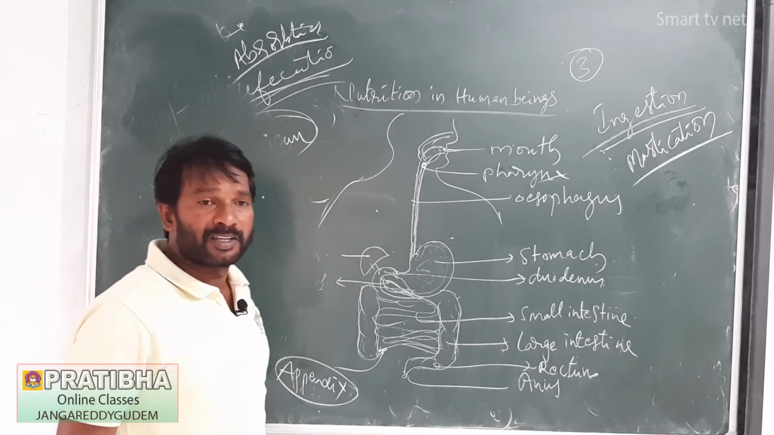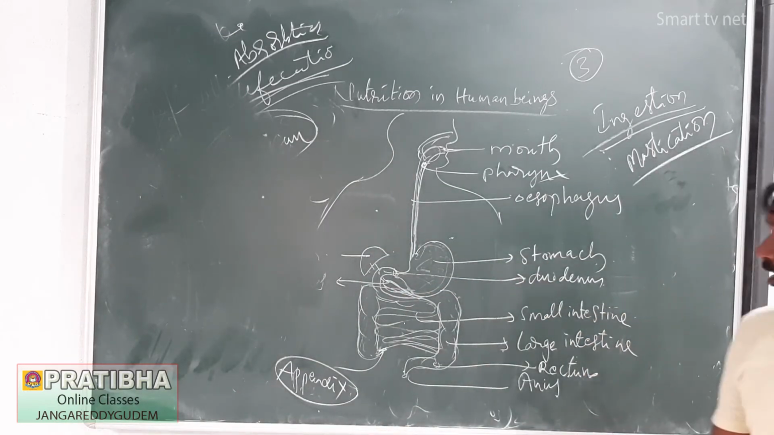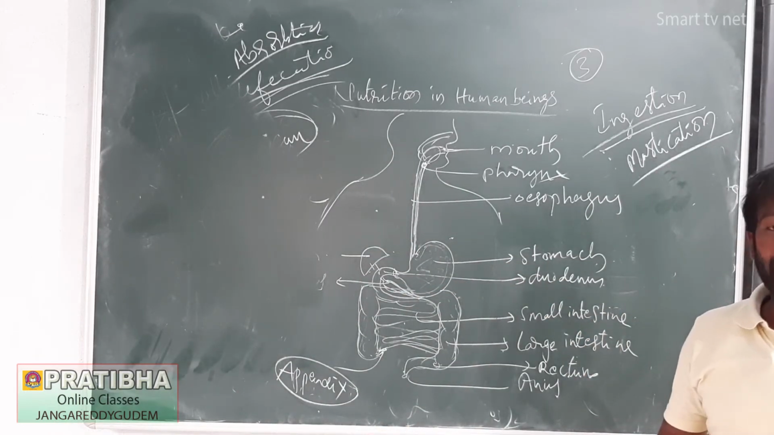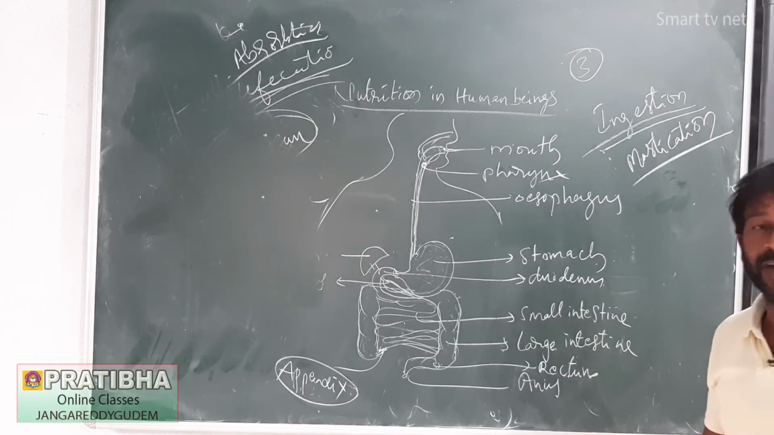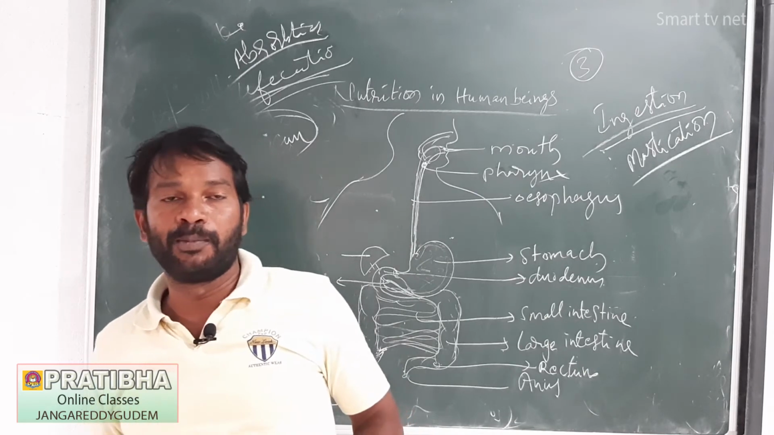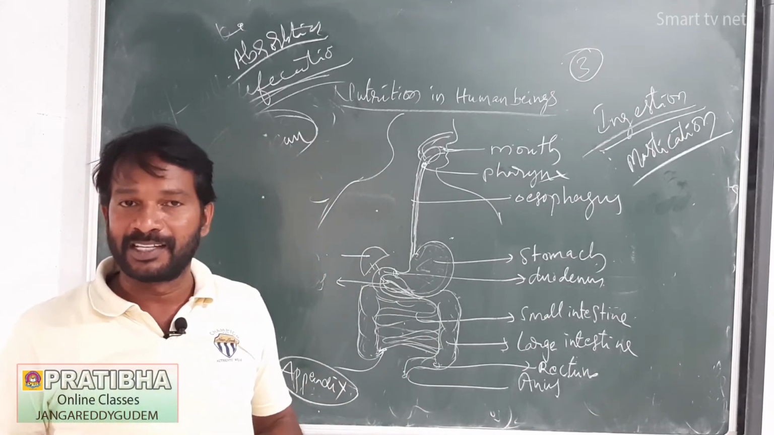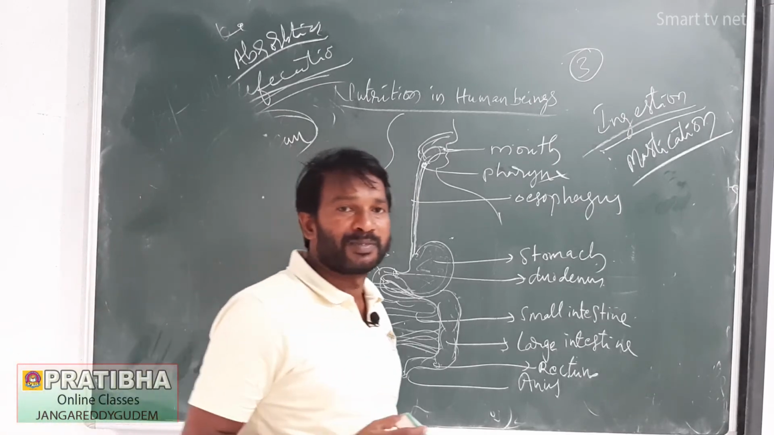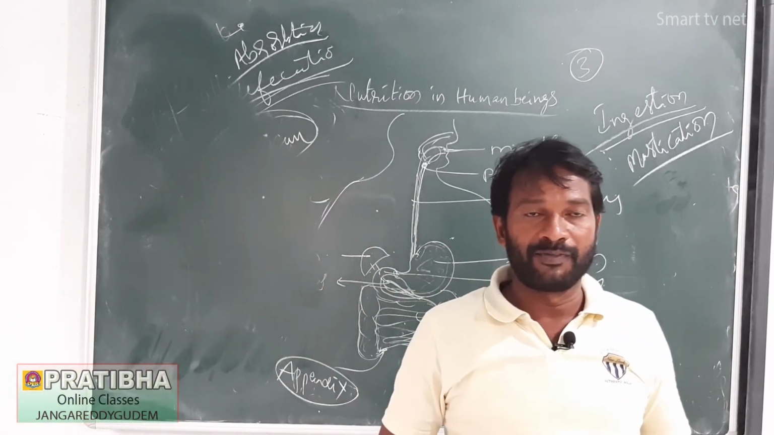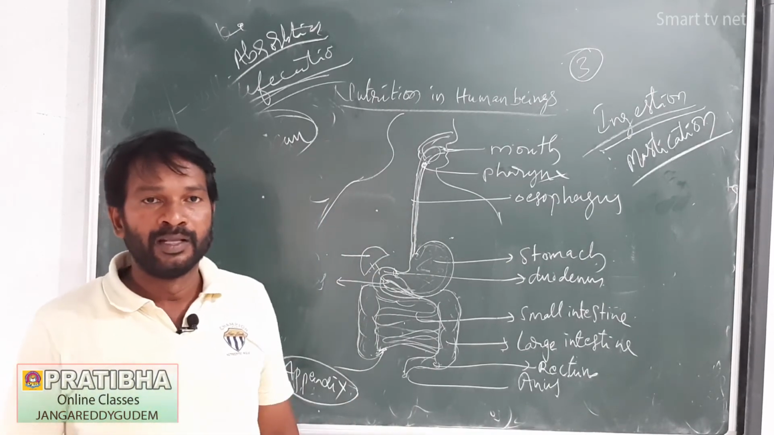Health aspects of the alimentary canal. Our alimentary canal, or digestive system, is able to digest food materials, but nowadays, because of bad food habits, our digestive system is badly affected. So vomitings, indigestion, ulcers, like this, are some of the problems we are facing.